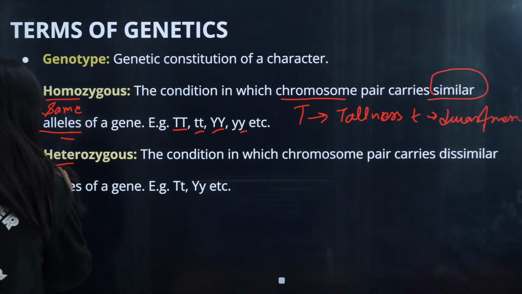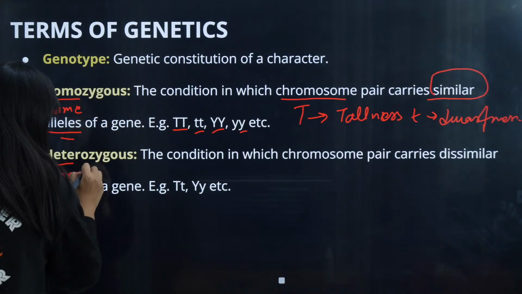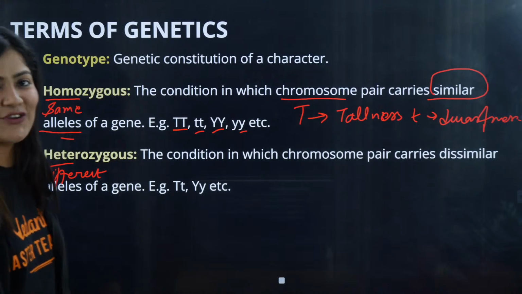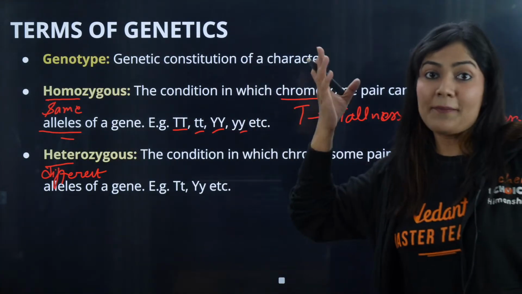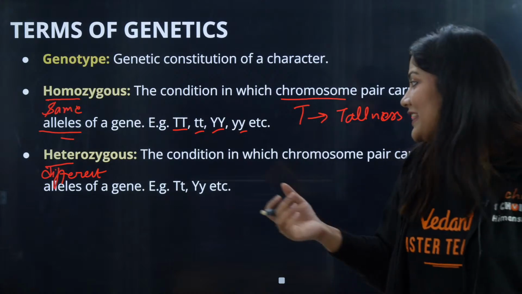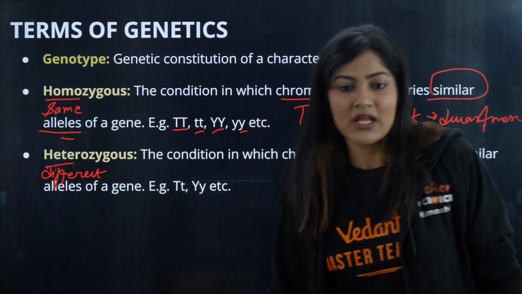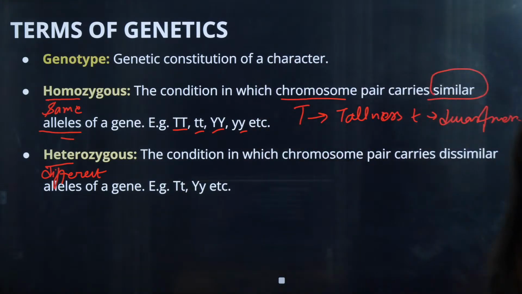If they are different, hetero means different. So if there is presence of the heterogeneous condition, for example, capital T is present with small t, capital Y is present with small y, this is known as the heterozygous condition. Are the two conditions clear to you guys, homozygous and heterozygous condition? Quickly give me a thumbs up. Yes, that's amazing.